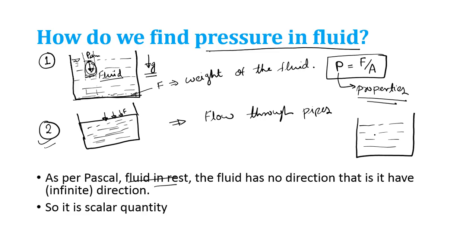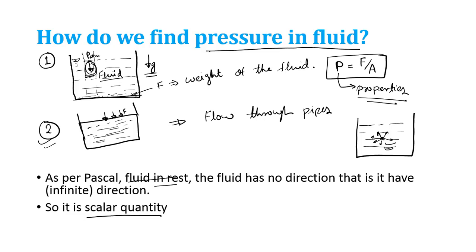So Pascal's law says that in case of fluid, if I consider a point here, the pressure will be in all direction. So there will be no finite direction where we can say that pressure is applied in this direction. When there is no finite direction, then it is a scalar quantity. So what is pressure? Pressure is a scalar quantity. Now we are able to understand.